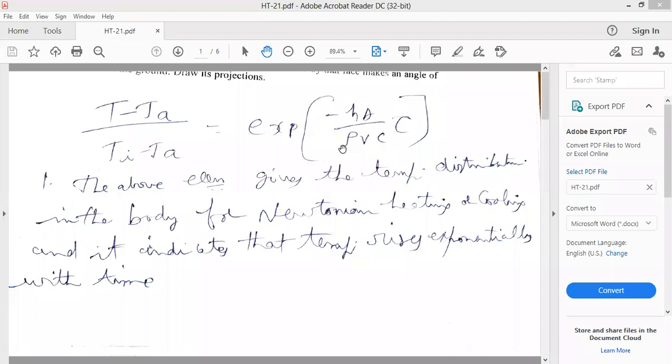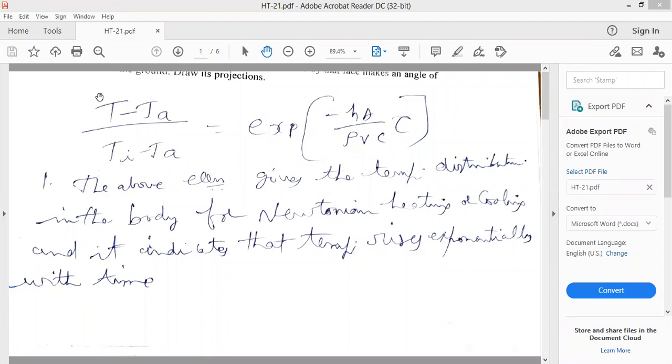Right. Now, temperature distribution equation, exponential function. Up to this, in the last class, we derived this equation. T minus T free stream divided by Ti minus T free stream is equal to e to the power minus hA by rho Vc into tau, where instead of T free stream I have written TA, that is ambient temperature. Any notation can be taken. In some textbooks TA is given, in other textbooks T free stream is given.